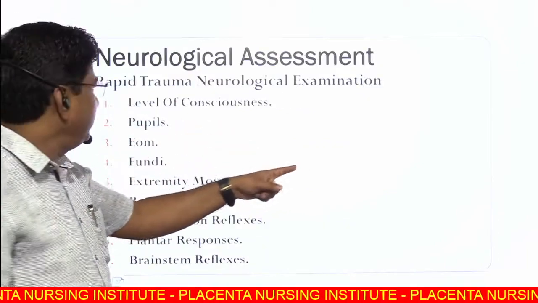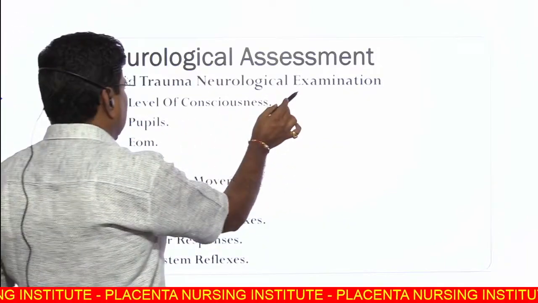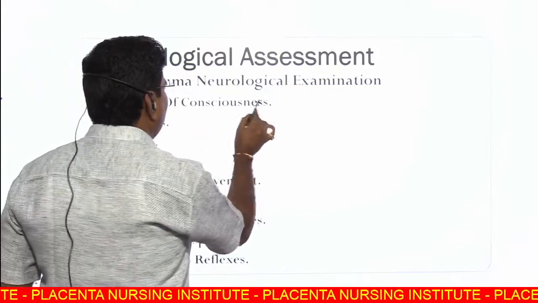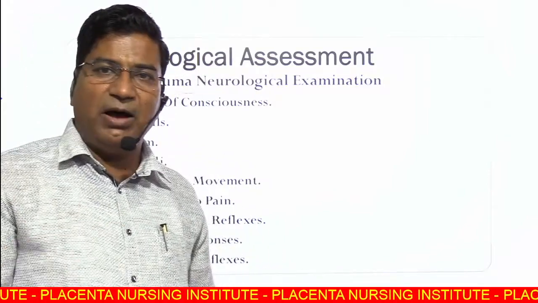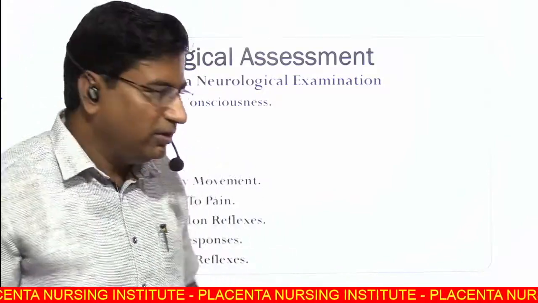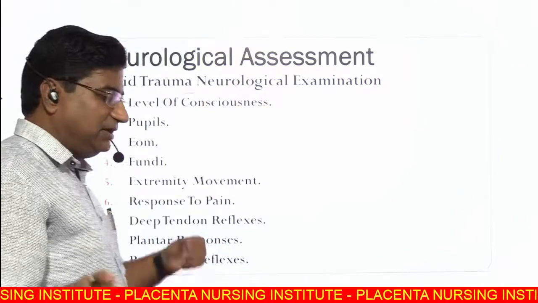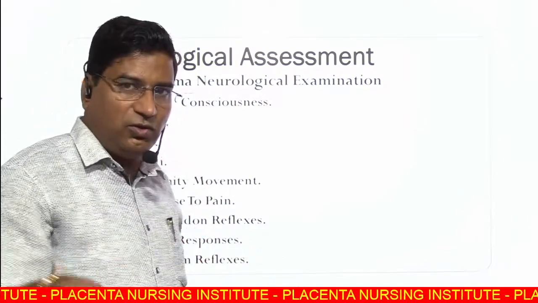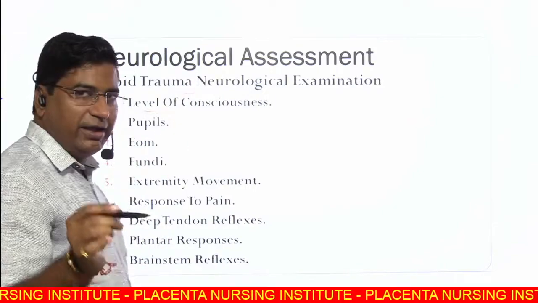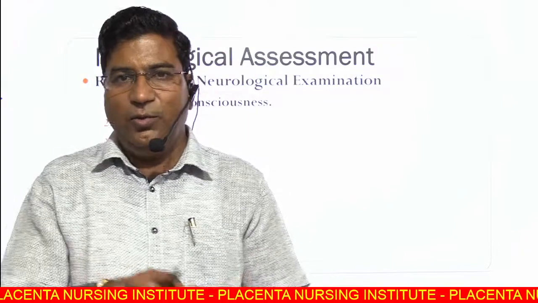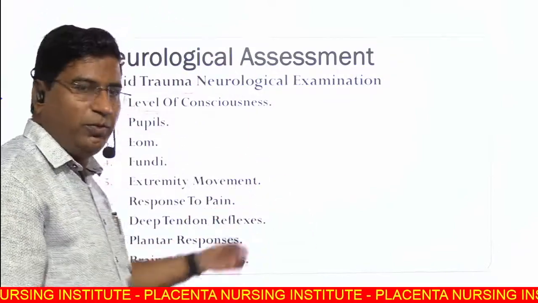Then neurological assessment. Rapid neurological examination, first you go for level of consciousness. If the patient is conscious and oriented, then you go for higher mental function, then power, then tone, then cerebellar signs. But if the patient is drowsy or unconscious, then go for pupil examination. Pupils are equal, normal bilaterally, or unequal anisocoria, or pupil dilated, non-reacting.